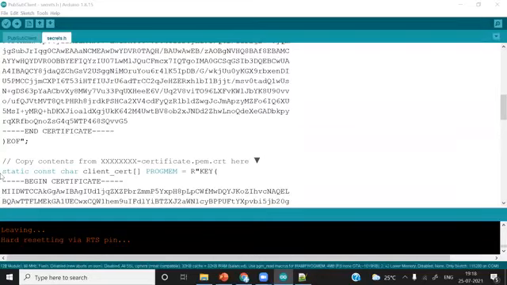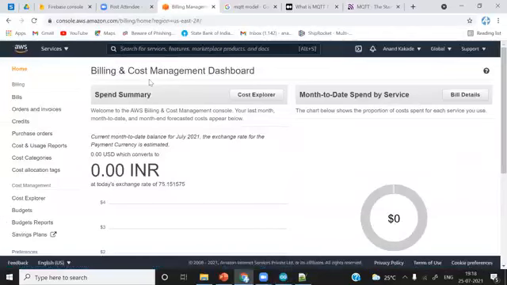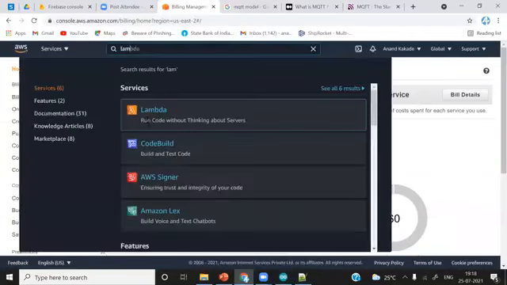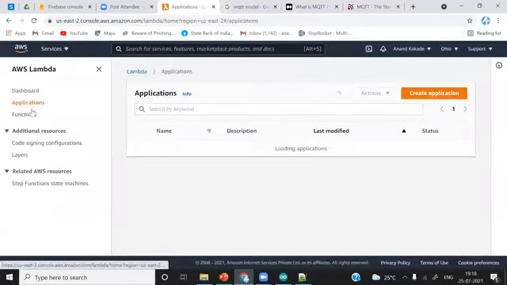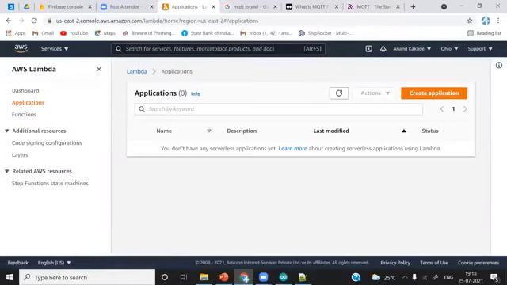Any other questions? Can we process data in AWS? Yes. There are so many modules available. I'll simply show you. If you go to Lambda, Lambda is there. So you can integrate AWS IoT Core with Lambda or DynamoDB. You can add the functions, dashboards, you can see everything here. If you want to learn more about Lambda, you can simply read the documentation available. And there is DynamoDB.